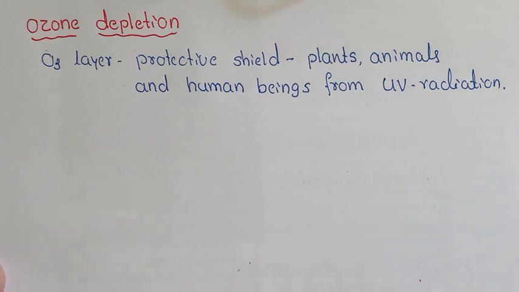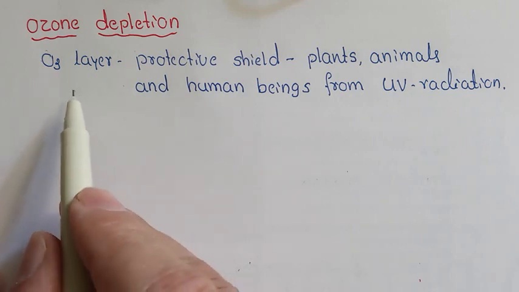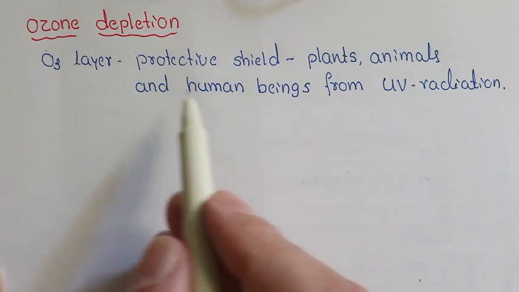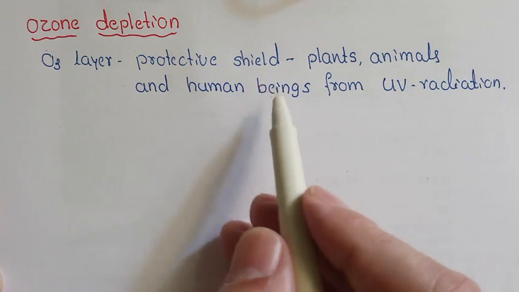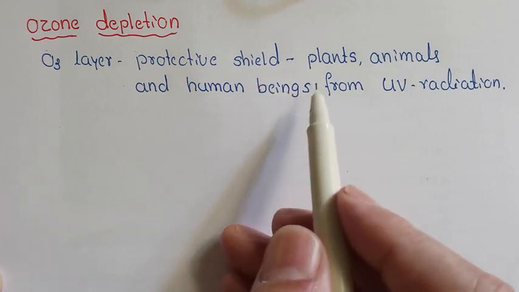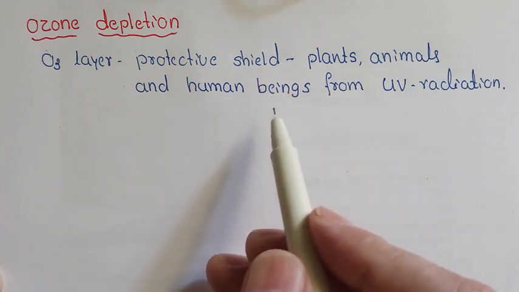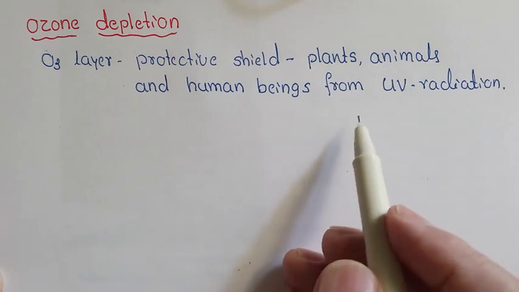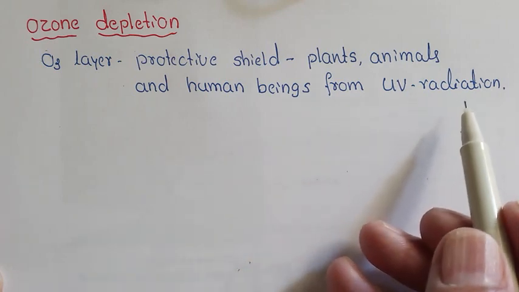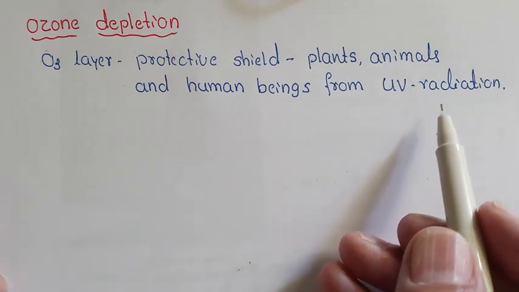Dear friends, now let us speak about ozone depletion. First of all, the ozone layer is a protective shield. It protects plants, animals and human beings from harmful UV radiation coming from the sun.